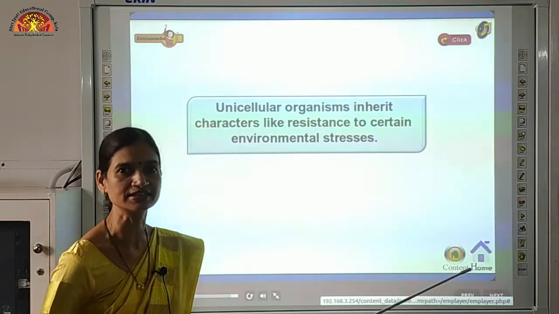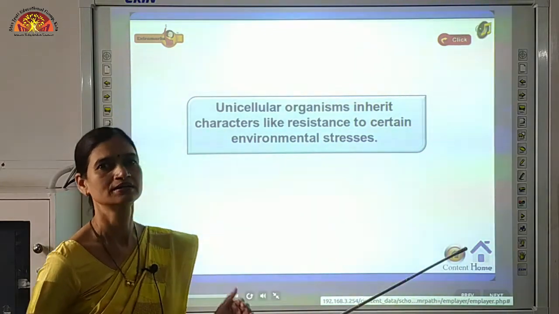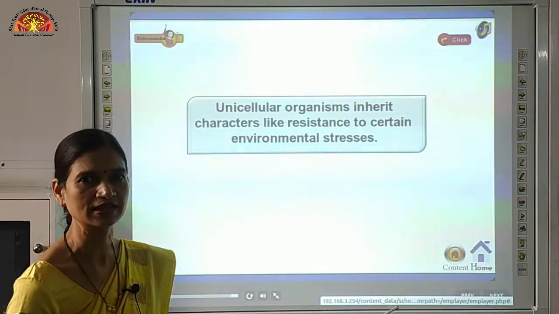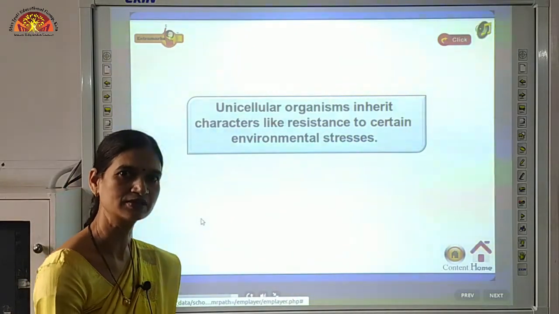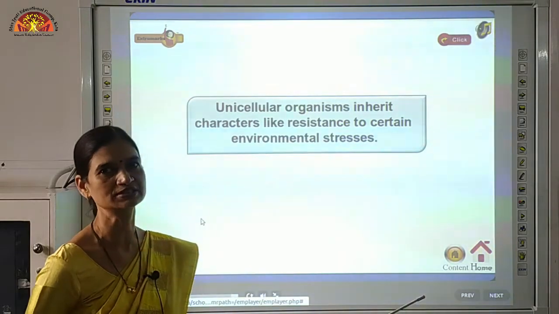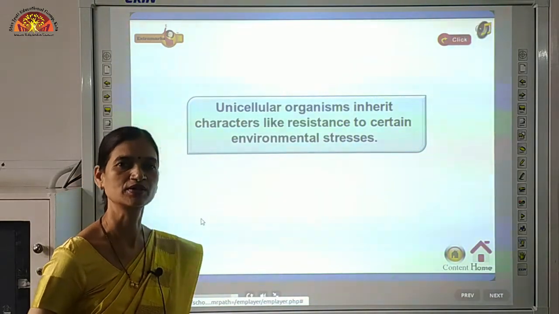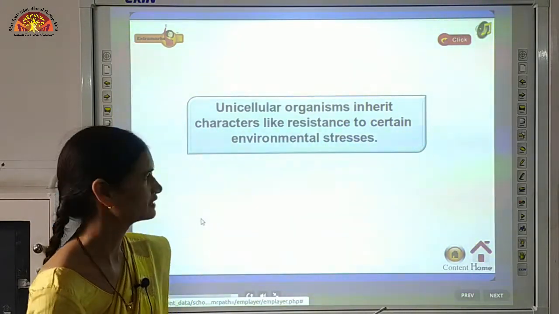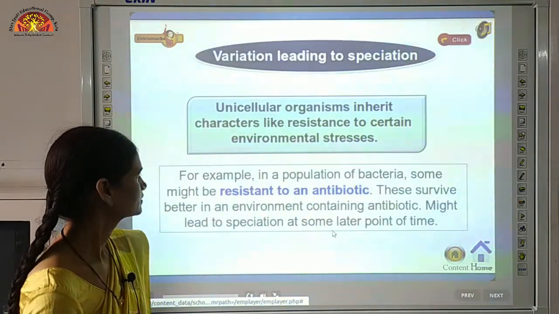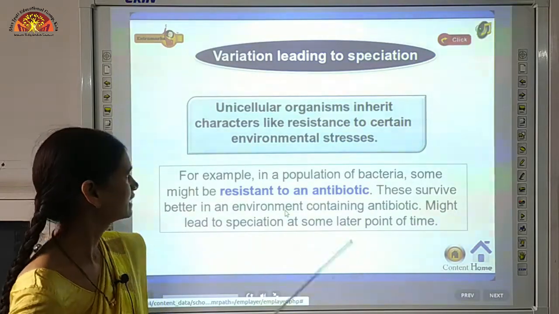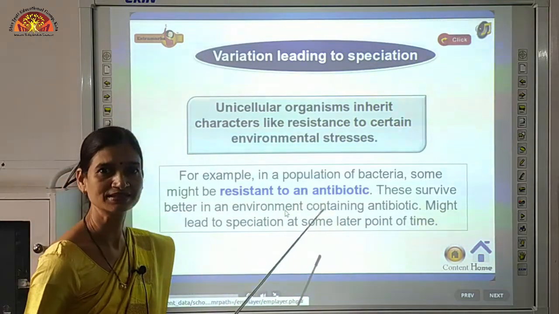But some of the variants in which variation has come will be able to survive in that increased temperature, because they have adopted the variation. Some mutations or variations must have come in them, because of which they are able to survive in that environmental stress also. So these variations help to become resistant.